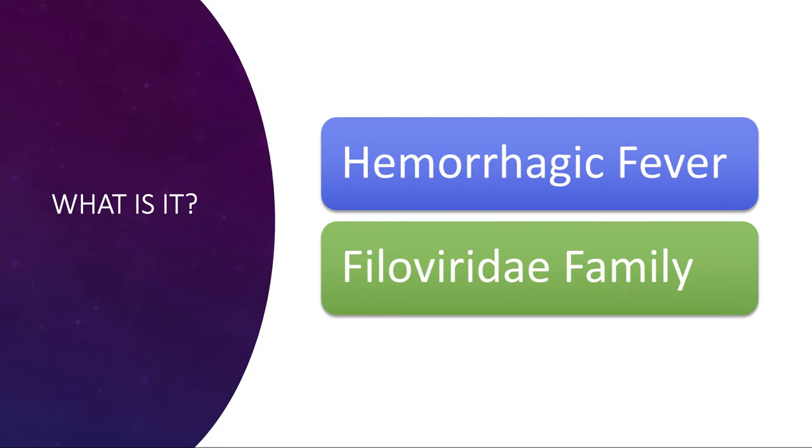So what exactly is Marburg virus? The Marburg virus is a member of the Filoviridae family, which also consists of species known as the Ebola virus, Cueva virus, and Thamnovirus. Each of these viruses is responsible for causing hemorrhagic fever. This is a type of illness, an infectious disease that is responsible for the blood's inability to clot. When the blood of a human is unable to clot, it is often lethal.